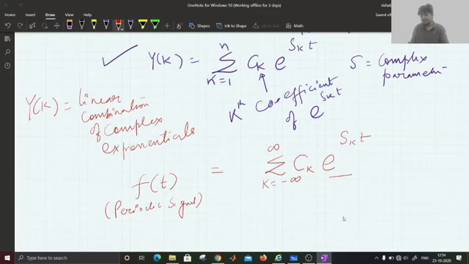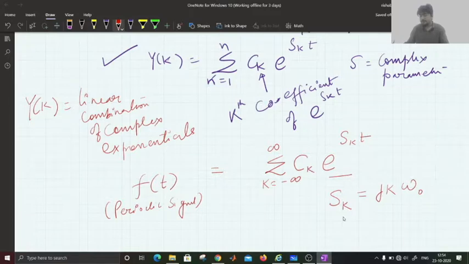This is an infinite series for which this complex parameter is given as j into k omega naught.